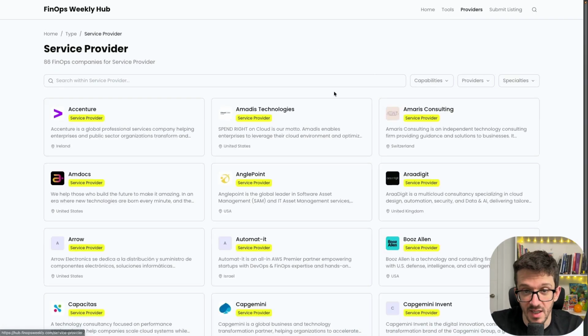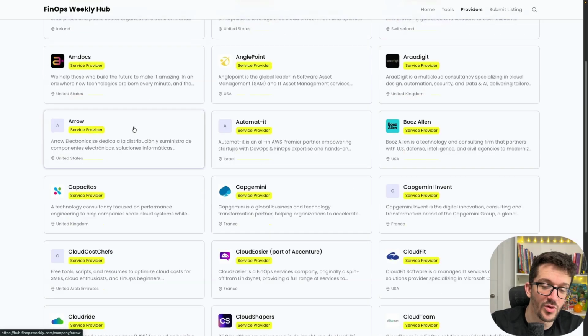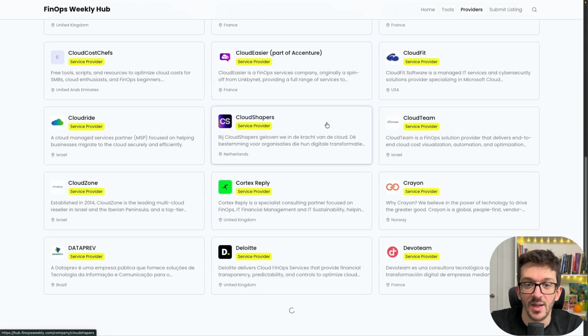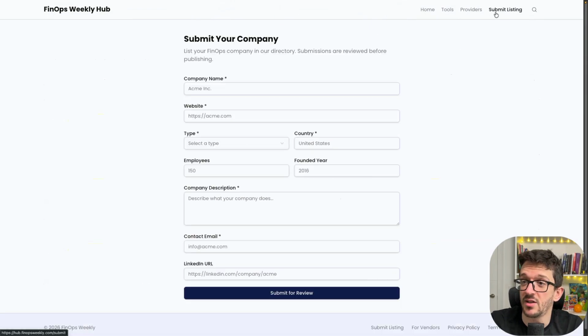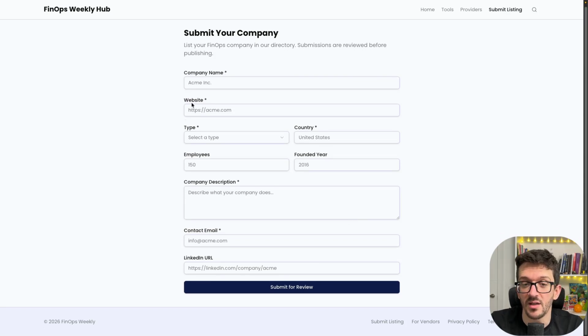You can see here tools. You can see here service providers, if you want a consultancy company to help you in your implementations. And then, of course, if you are a vendor, you can submit your own company, providing the details, and we'll review it and publish it.